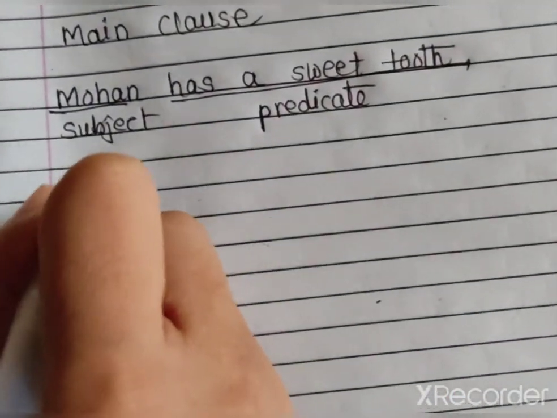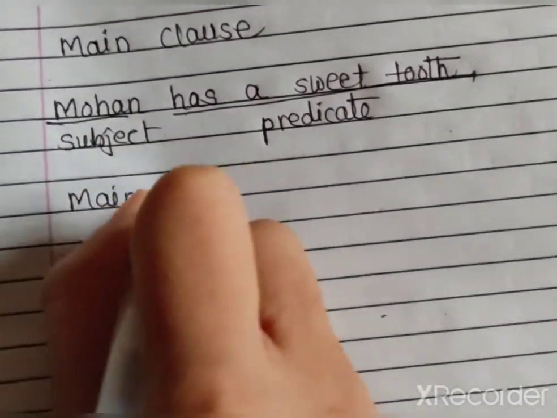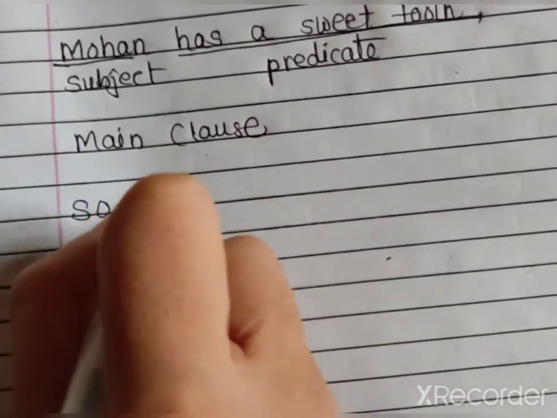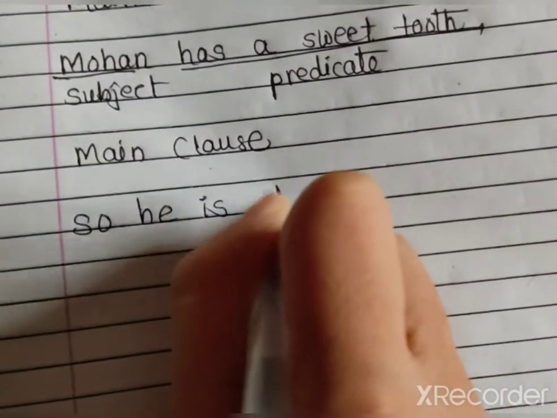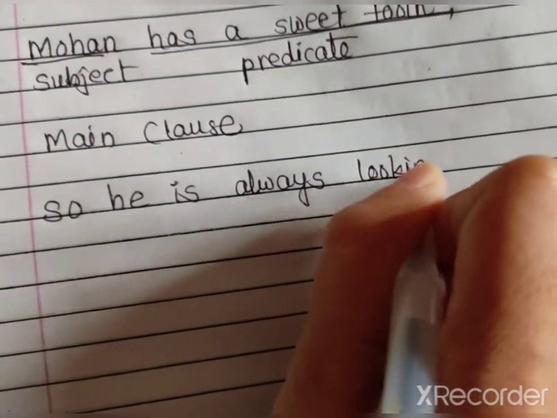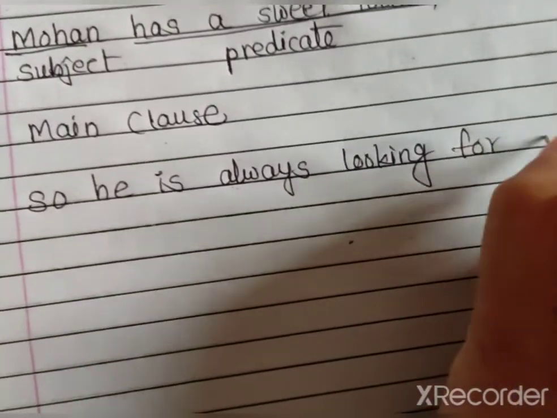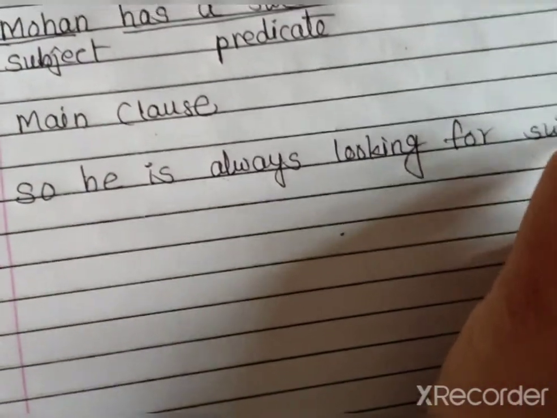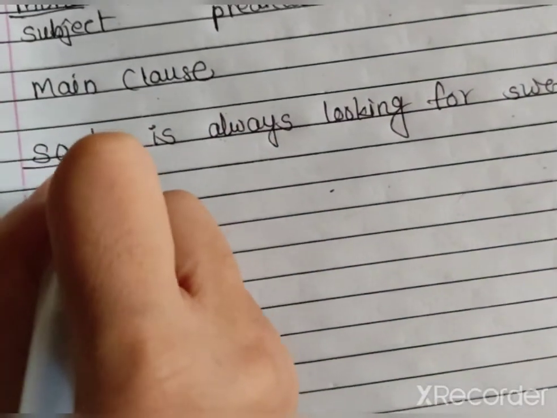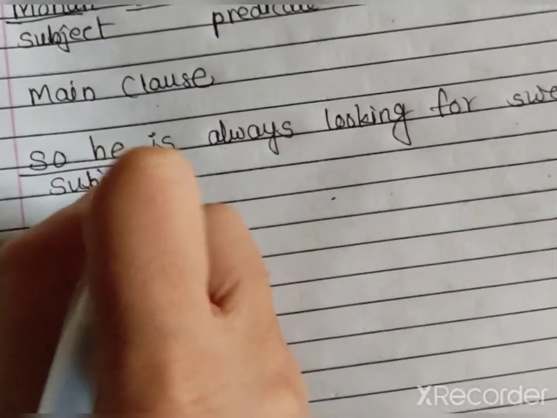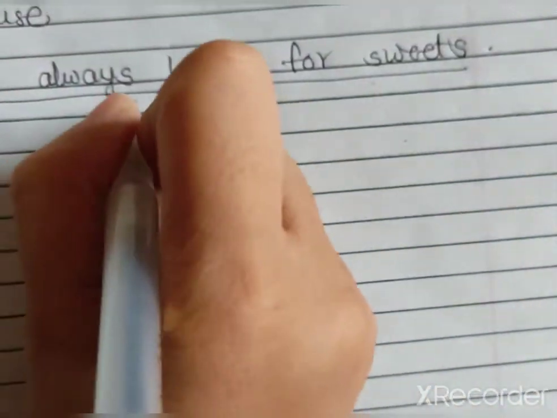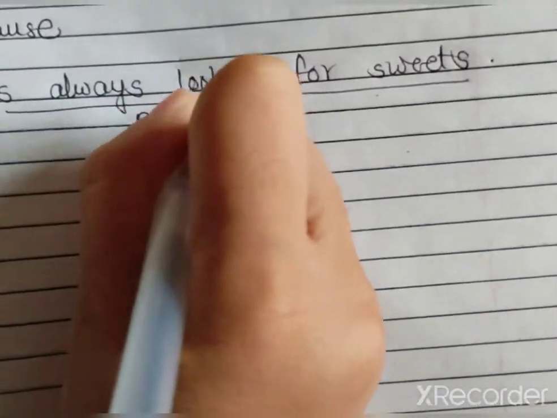After that, another main clause we have to write, that is, so he is always looking for sweets. So he is a subject. Is always looking for sweets is known as predicate.